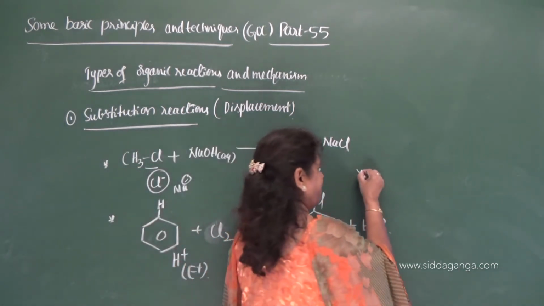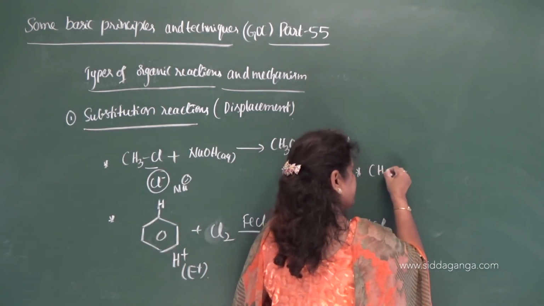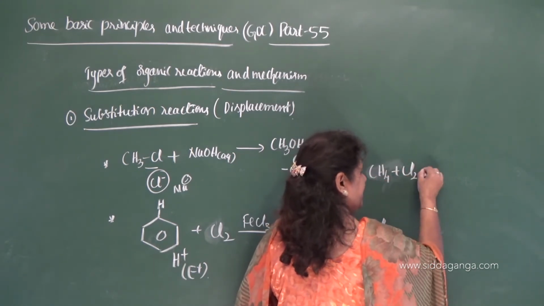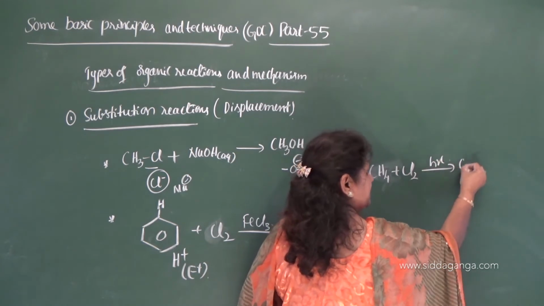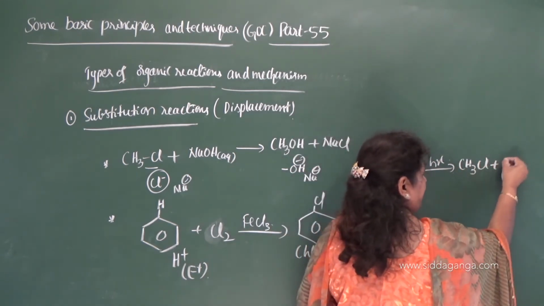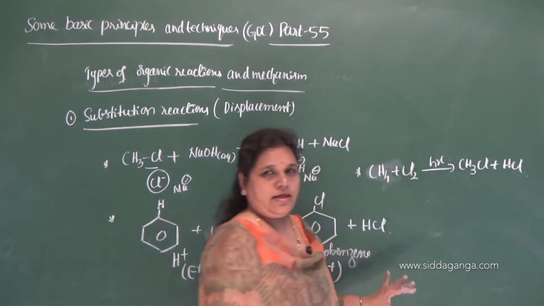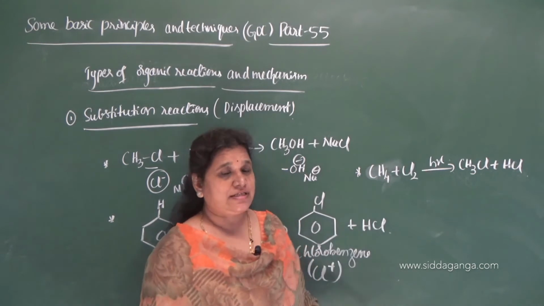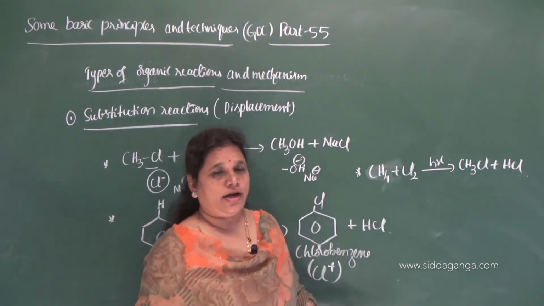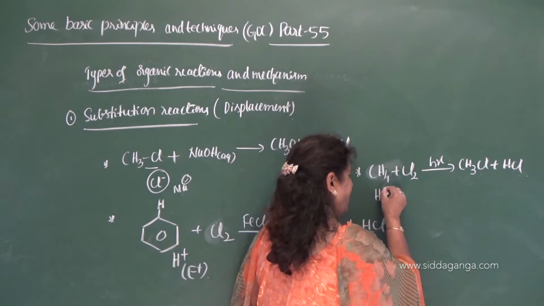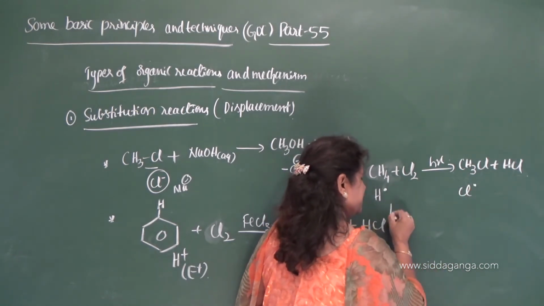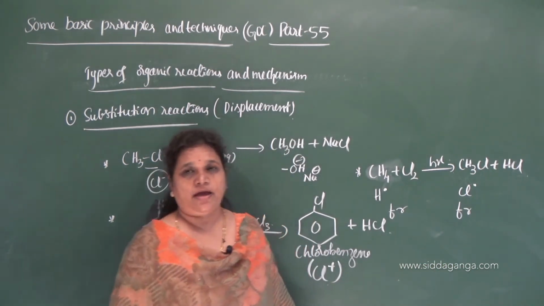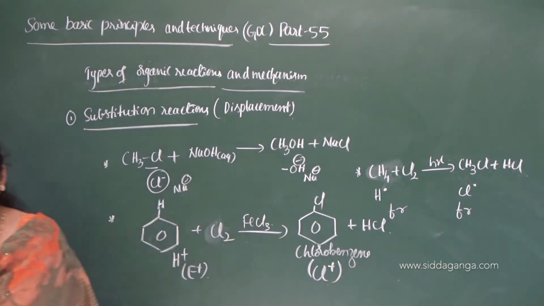And the third example let me give here, CH4 plus Cl2 in presence of diffused sunlight, and you'll get chloromethane. Take methane, when it reacts with chlorine in presence of diffused sunlight, you'll get methyl chloride and HCl. Here hydrogen, what is this? Free radical, correct? Hydrogen free radical is replaced by chlorine free radical.